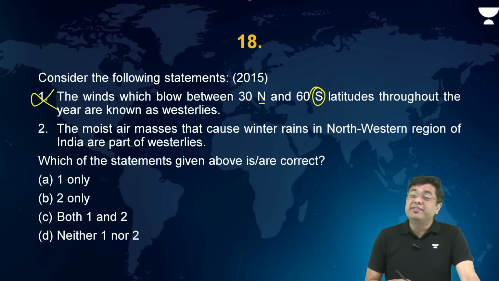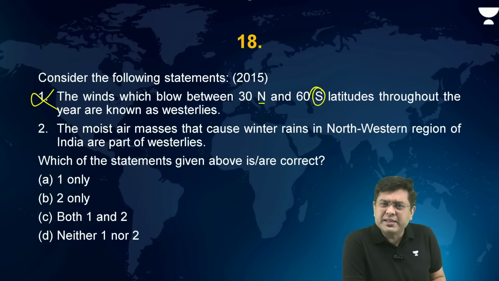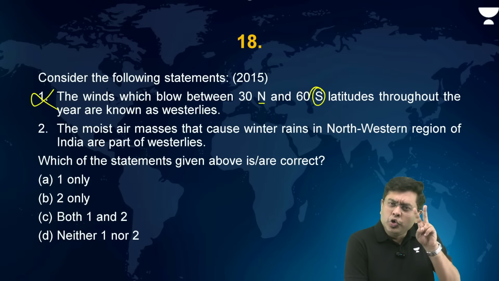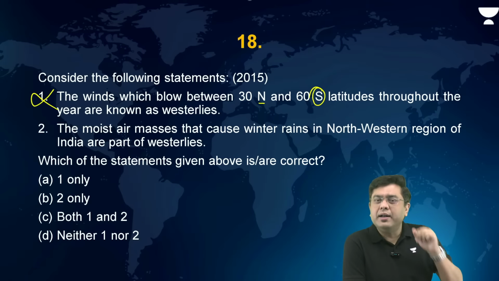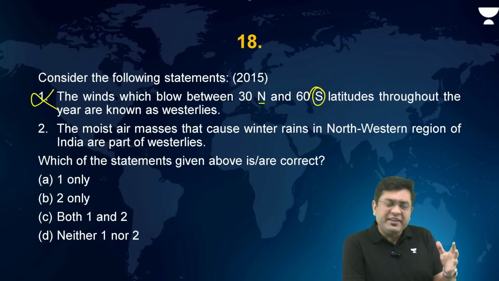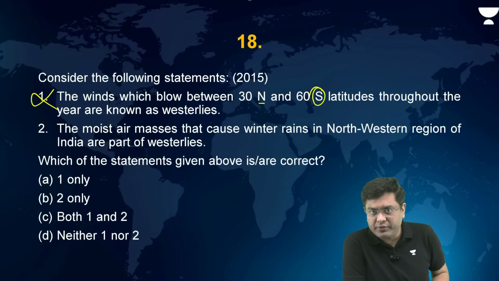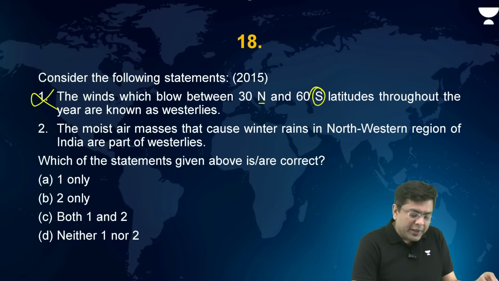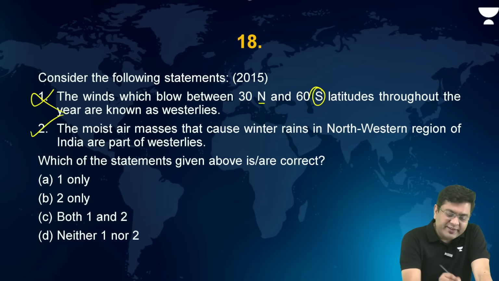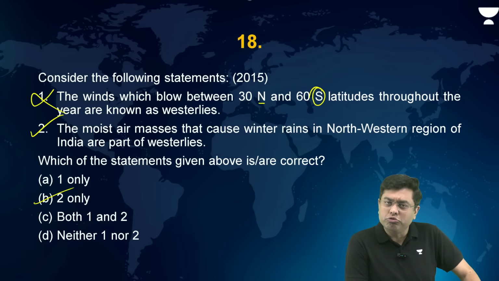The moist air masses which cause winter rains and come from the west are the western disturbances, which are dragged by two important winds, one at the surface, another at an upper altitude. At the surface, the depression in the Mediterranean is carried by the westerlies, whereas in the upper altitude, it is carried by the subtropical westerly jet stream. So here, this portion is correct. The correct answer in this case is going to be B, that is 2 only.